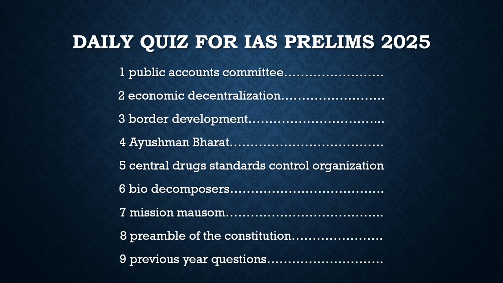Another article which was in the news is about economic decentralization. Why are we discussing this? Because if you remember, PM Narendra Modi urged the state governments or local governments to increase their investment and to increase their role in attracting foreign investment. So in simpler terms, as it was understood from his approach, the government is looking for economic decentralization.